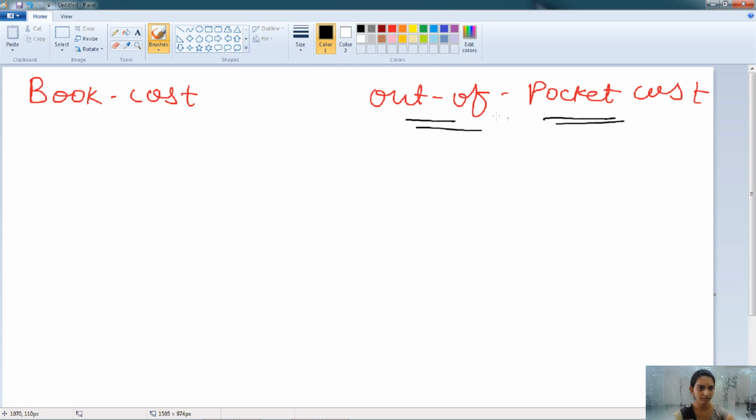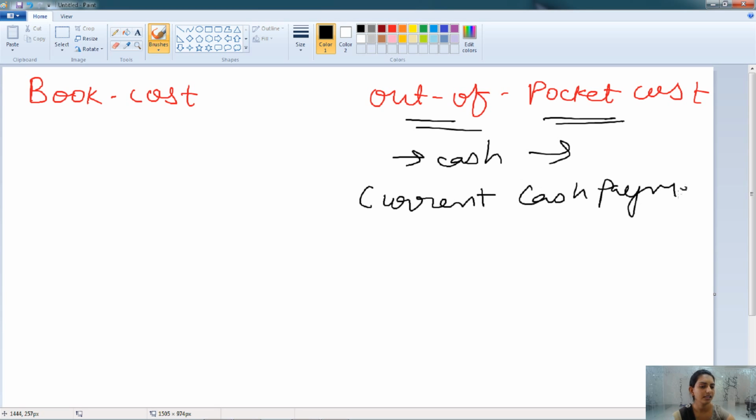Out-of-pocket cost, as you can guess from the name, is cash going outside from the pocket. It is a cost when the current payment of cash is made.